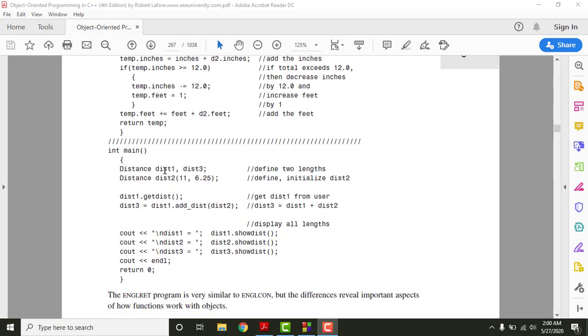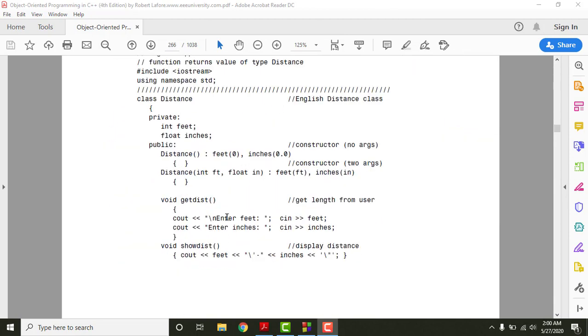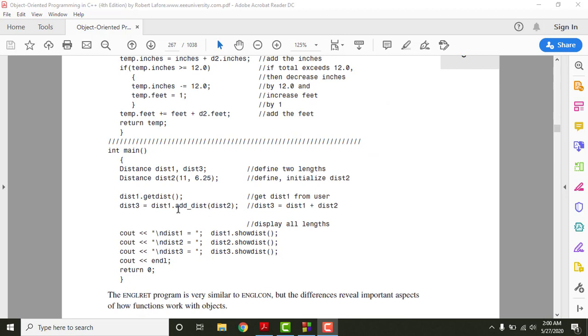Then to initialize the value of this object here, we have called the function. This function will take the value from the user using this statement here, and it will store the values into the feet and inches data members respectively. And the interesting thing happens right here. This is what is different from the last program which I explained to you. Now if you see right here, this syntax will be slightly confusing, but it is not that confusing. Let me explain this to you.